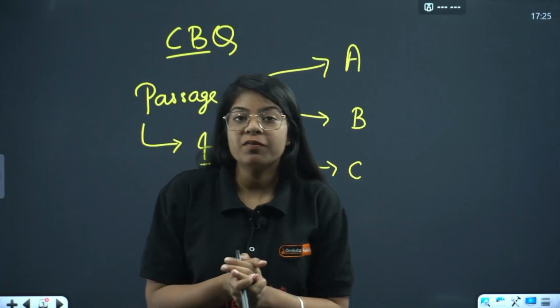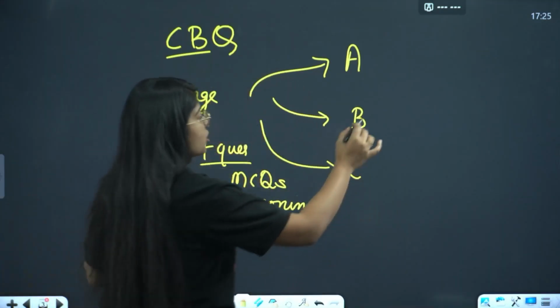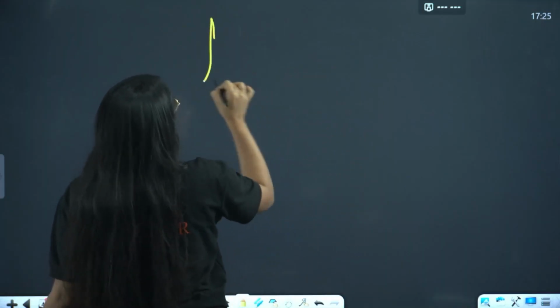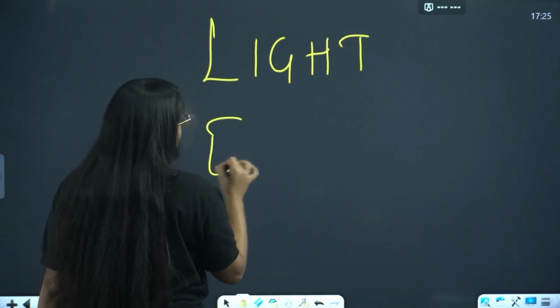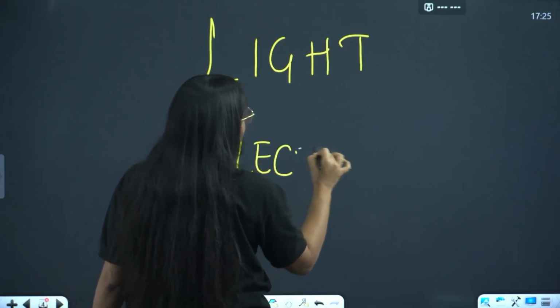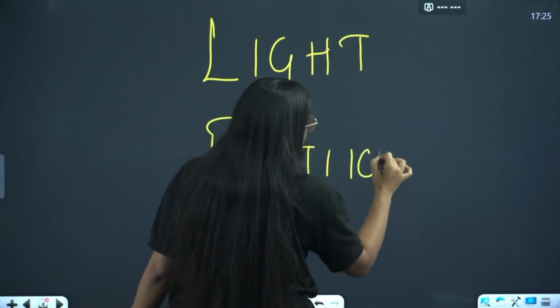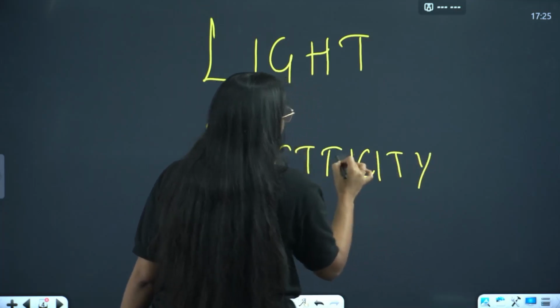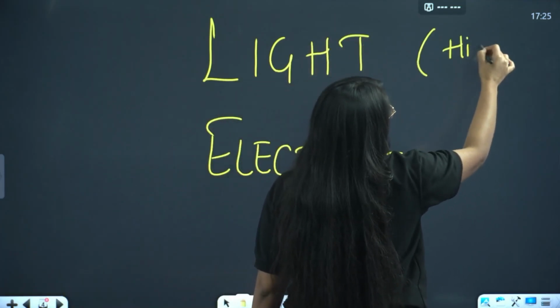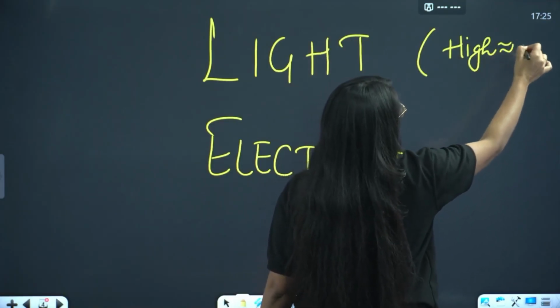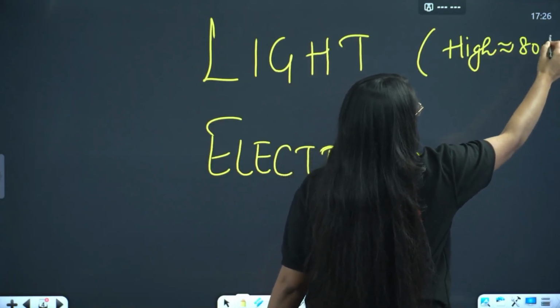Now for physics, we have 2 very important chapters. The chapters are light, and second is electricity. From these 2 chapters the chances of getting your CBQ are very high, and from the light chapter it is very high, almost 80 to 90%.